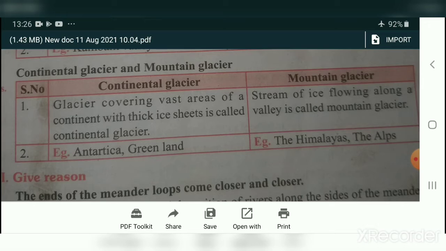Example for continental glacier, Antarctica, Greenland. Antarctica is a separate continent, it is fully covered with ice glacier. Like that, Greenland also. For mountain glacier, the Himalayas are covered at the top by glacier, the Himalayas and the Alps.